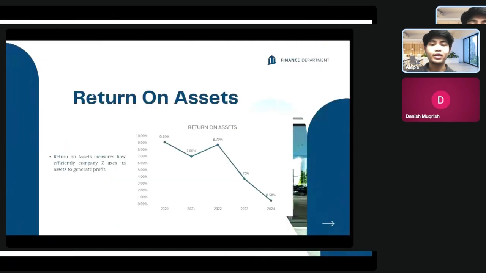Last is return on assets, which measures how efficiently Company Z used its assets to generate profit. In 2020, return on assets was a healthy 9.1%, but it dropped sharply to 0.5% in 2024. This indicates that Company Z's assets are generating very low returns in recent years. The sharp decline after 2022 suggests underutilization of assets, weaker earnings, or investments that have not yet produced sufficient returns.